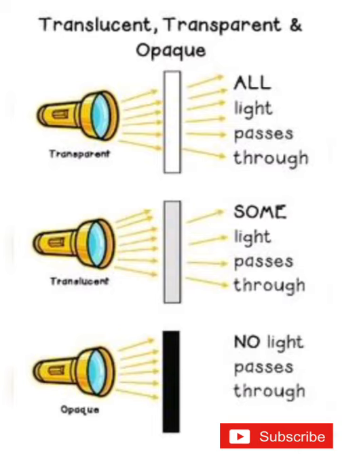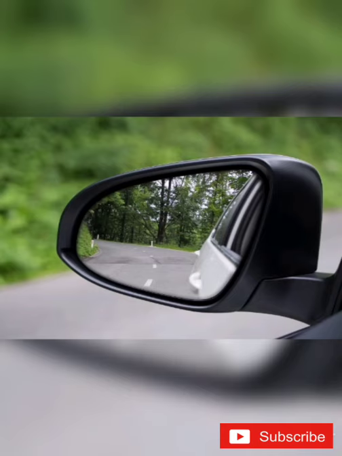When you look into the mirror, you can see your own face in the mirror. What you see is a reflection of your face. We also see reflections of other objects that are in front of the mirror. These reflections are formed by light and they are called images. So you understand, children? The bouncing of light by any smooth or polished surface is called reflection.